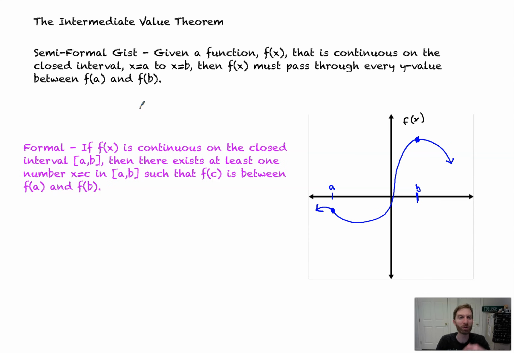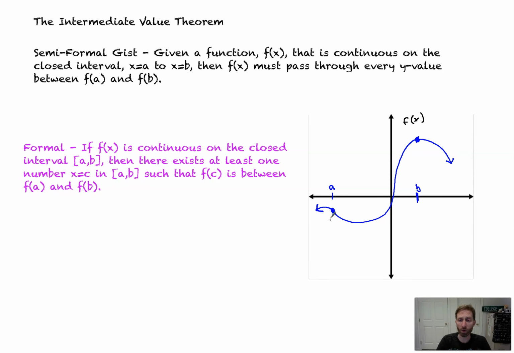The semi-formal gist of the intermediate value theorem is this. Let's say you're given a function f of x, here's f of x, that is continuous on a closed interval. Here's the closed interval a to b. So it's continuous, no holes, jumps, or gaps. Then f of x must pass through every y value between f of a and f of b.